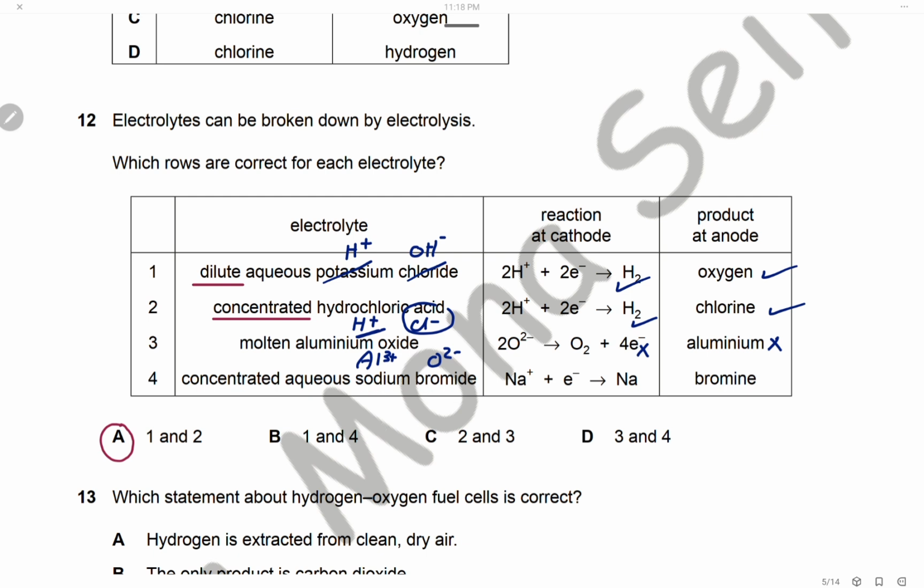Concentrated sodium bromide, sodium can never discharge because sodium is a highly reactive metal. We should have hydrogen at the cathode, so also 4 is wrong. We have 1 and 2 correct, so the answer is A.